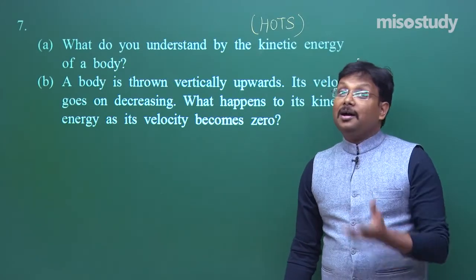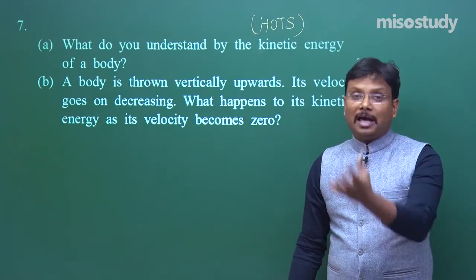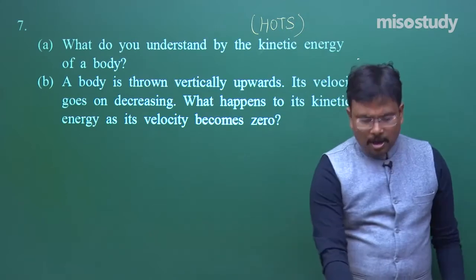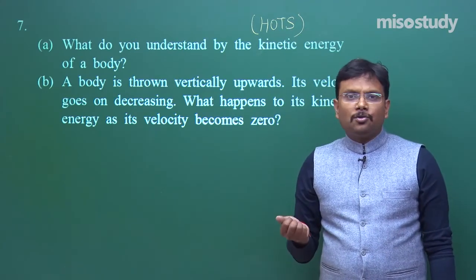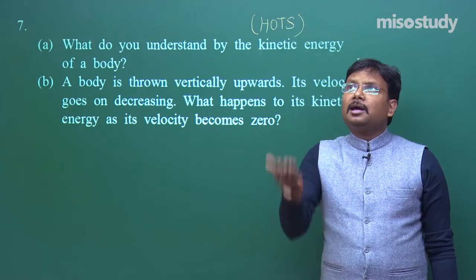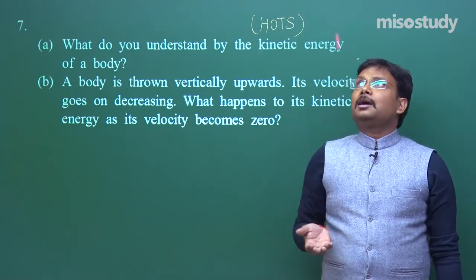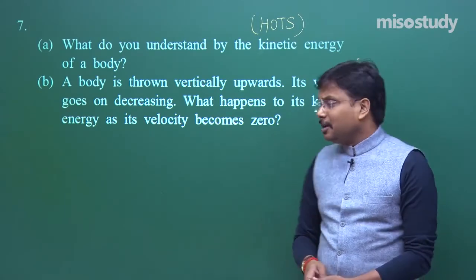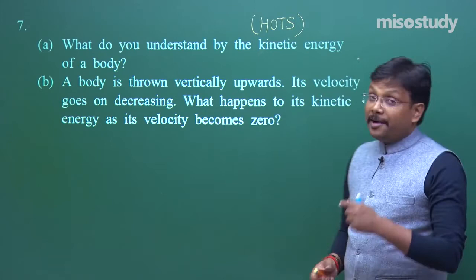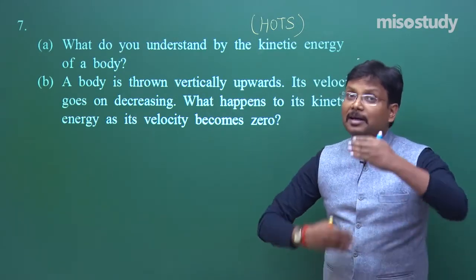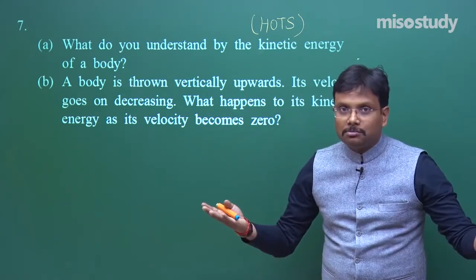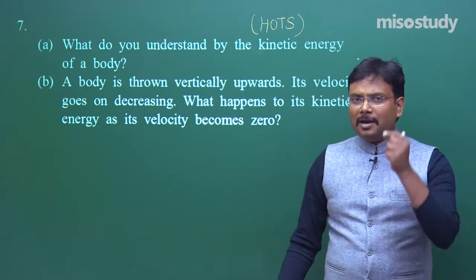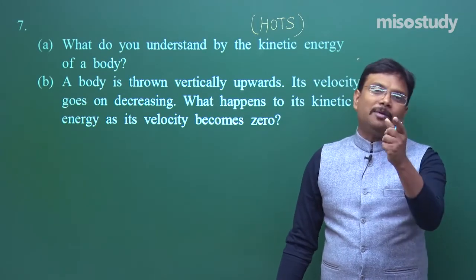This is the example I picked while explaining that topic in your video. Simply say, I am throwing it upward. So kinetic energy is completely converted into potential energy, and finally when it comes down, potential energy is decreasing and kinetic energy is increasing. So the answer is that its kinetic energy is completely converted into potential energy. All these things are explained very properly in my videos.